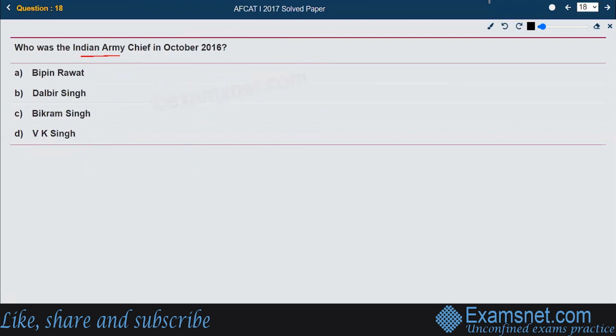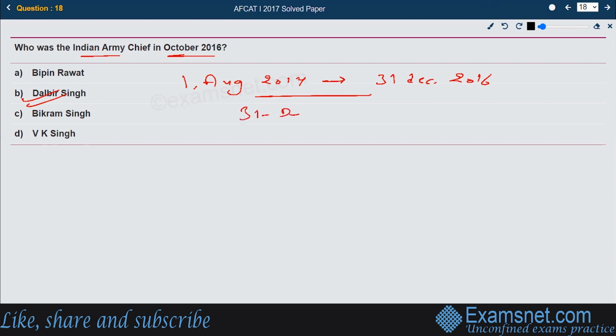Next, who was the Indian Army chief in October 2016? The right answer for this question is option B, Dalbir Singh. Mr. Dalbir Singh was the Army chief in October 2016. He was chief of the Indian Army from 1st of August 2014 to 31st December 2016. This was his tenure. Bipin Rawat remained the chief of the Indian Army from 31st December 2016, as the next successor. So the right answer is option B, Dalbir Singh.